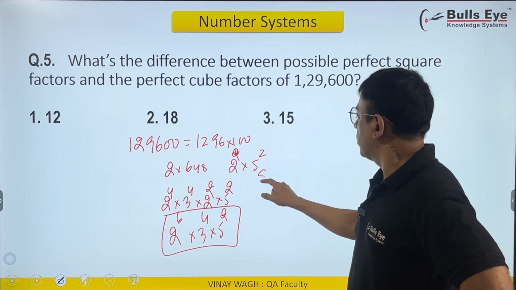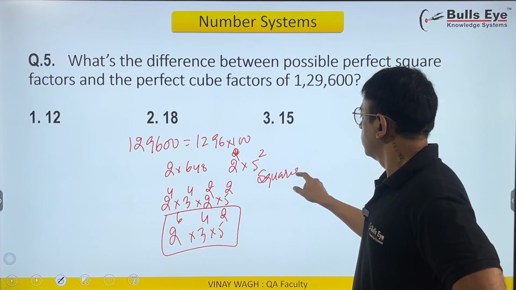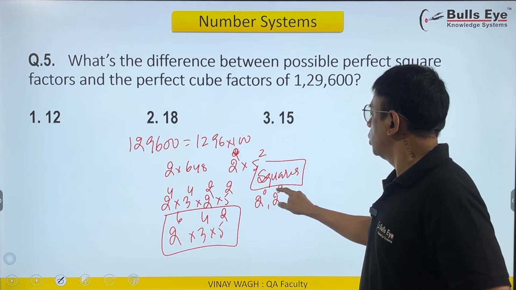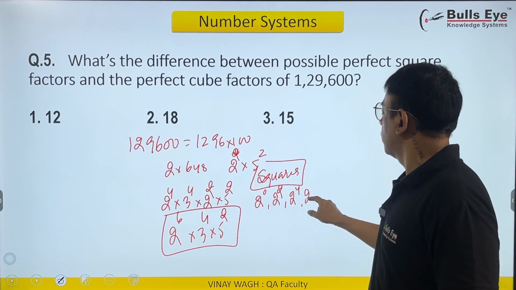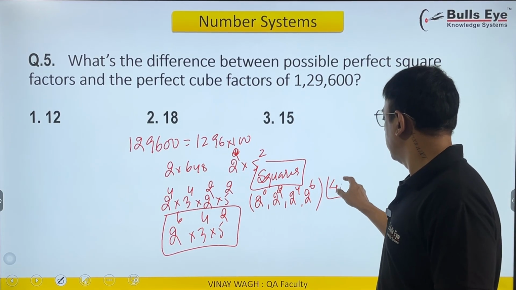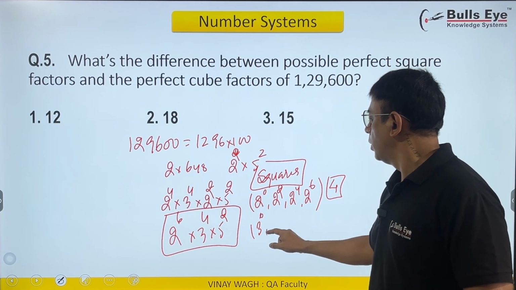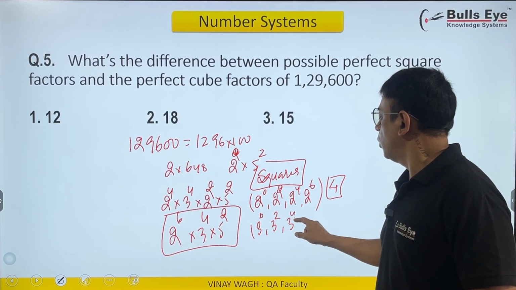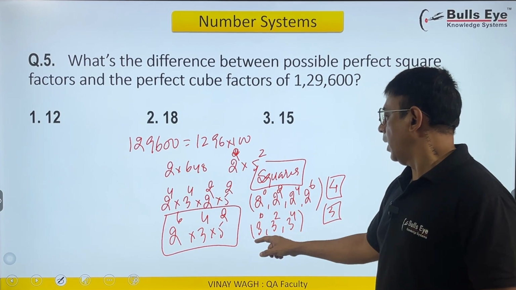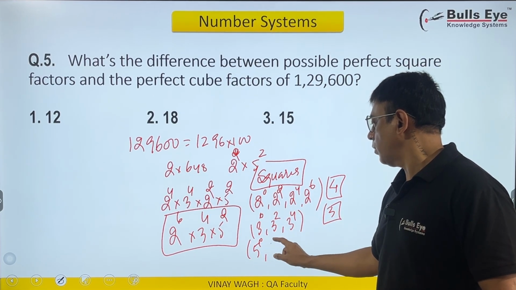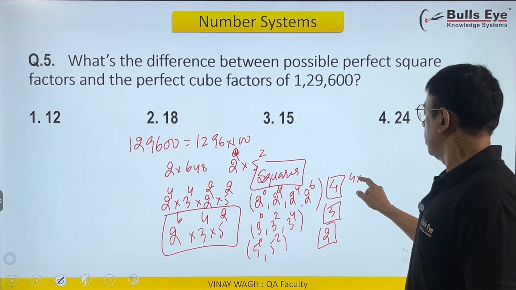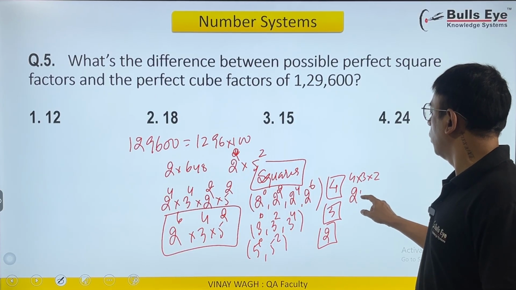Now perfect squares. You can have 2 raised to 0, 2 raised to 2, 2 raised to 4 and 2 raised to 6. 2 raised to 6 is 64. That's a perfect square. So 4 of them. 3 raised to 0, 3 raised to 2, 3 raised to 4, 81 is a perfect square. So only 3 of them. And in the case of 5, it's 5 raised to 0, 5 raised to 2, only 2 of them. 4 into 3 into 2 gives me 24.